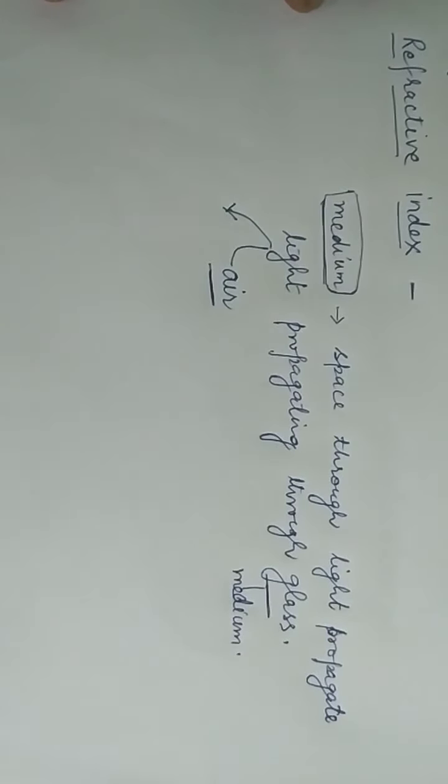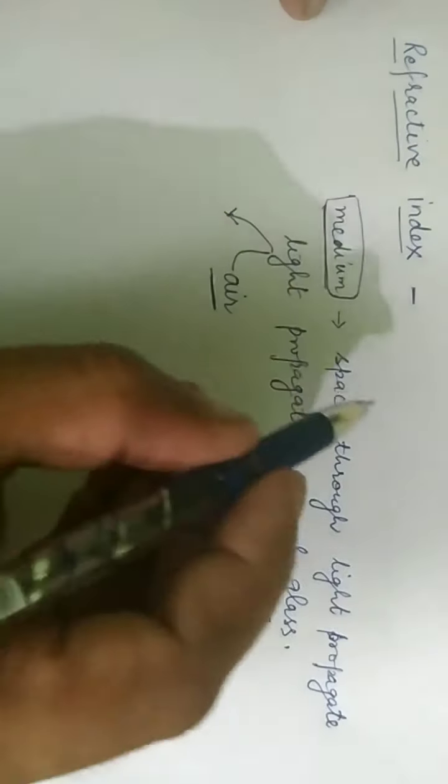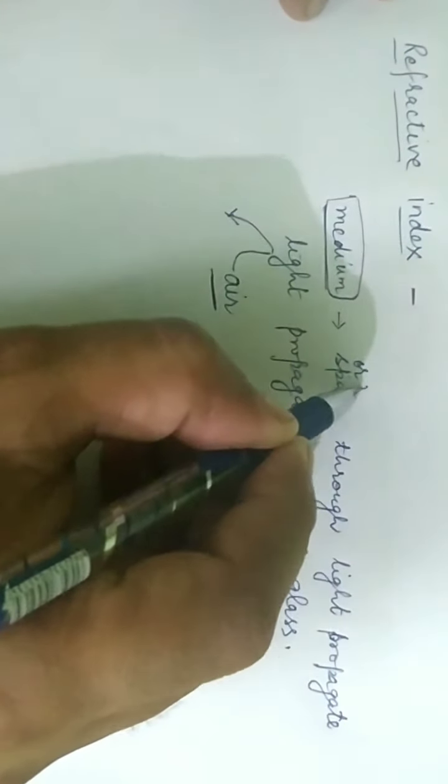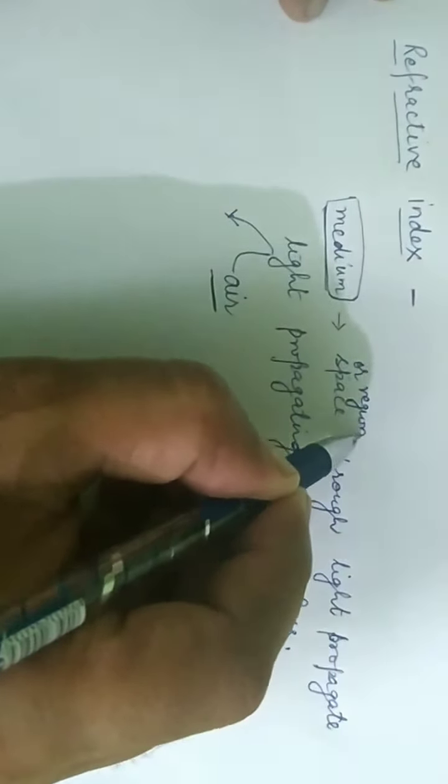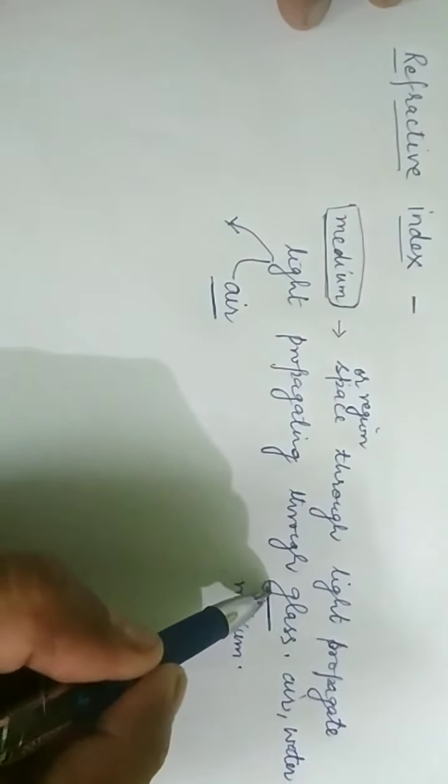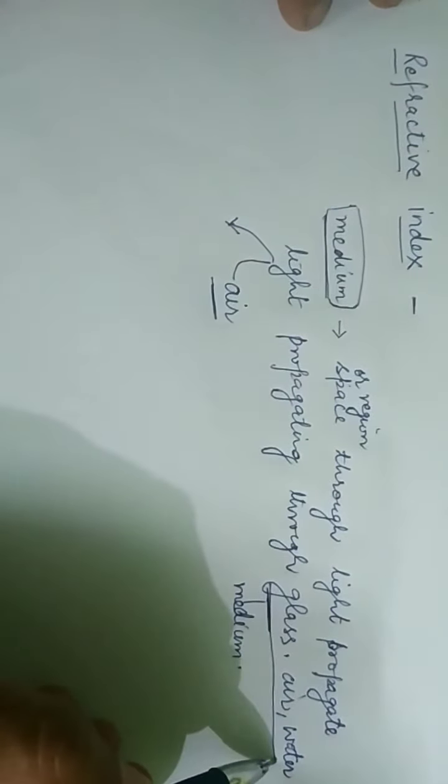Medium is basically the space or a region through which the light propagates. Light can propagate through glass, through air, through any transparent substance, or it can be water or a liquid or any kind of substance. These substances, glass, air, water, even diamond, are also known as medium.